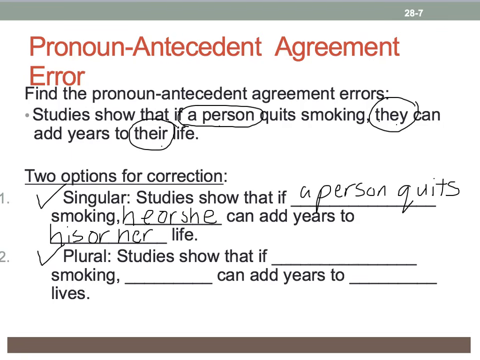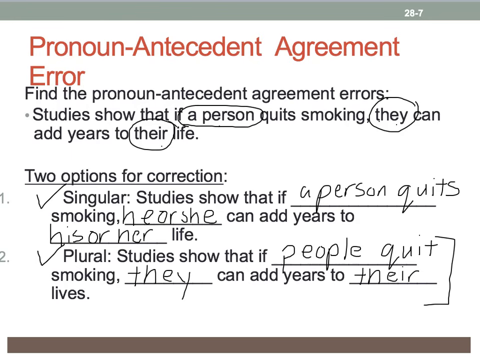Studies show that if people quit smoking, then we can keep the plural they, can add years to their lives. So either option is okay. You'll notice the second one, the plural option, is not as wordy because we're not having to use the masculine and feminine singular pronouns, which makes it a little bit wordy and sometimes a little more challenging to keep up with.